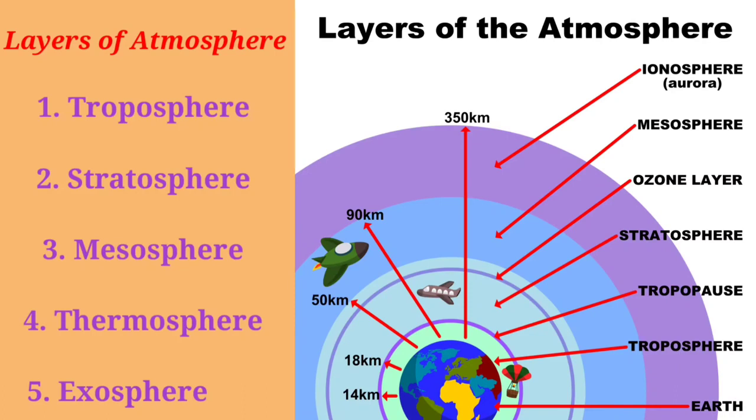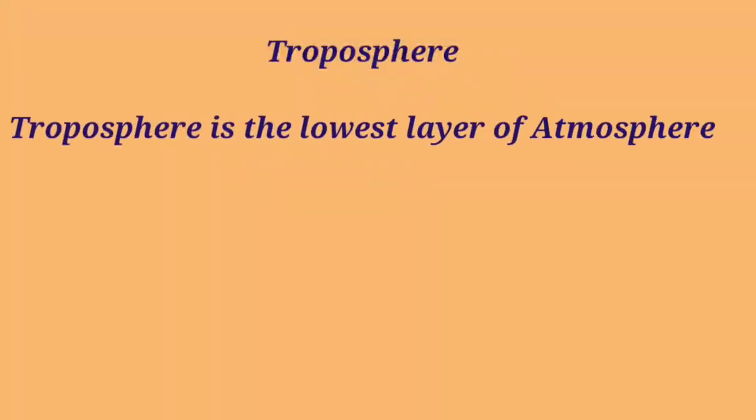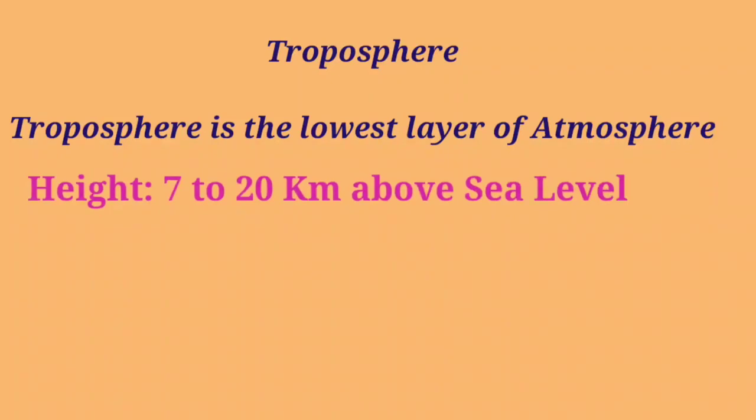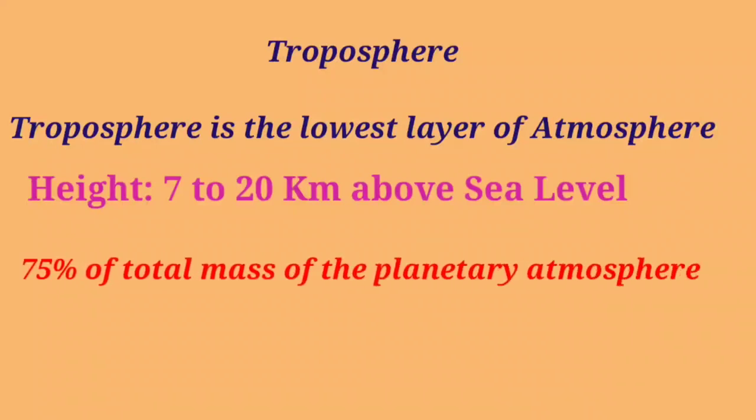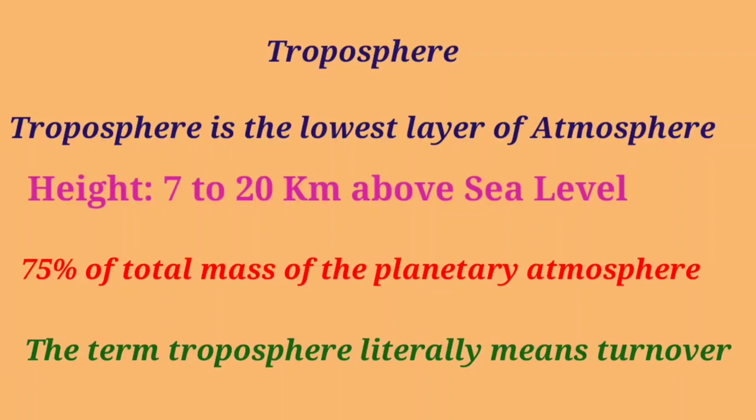Let's talk about the troposphere. Troposphere is the lowest layer of the Earth's atmosphere. The troposphere starts at Earth's surface and goes up to a height of 7 to 20 km above the sea level. It contains 75% of the total mass of the planetary atmosphere. All weather phenomena occur in this layer.